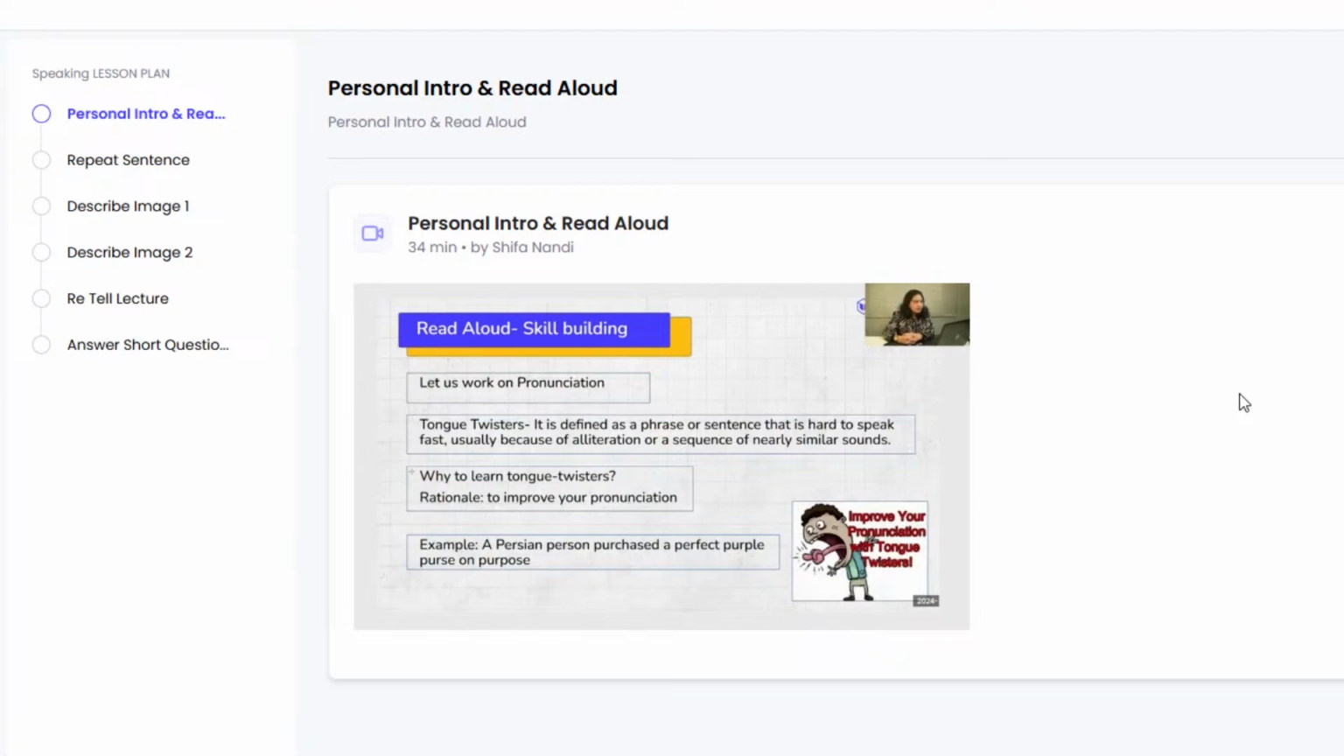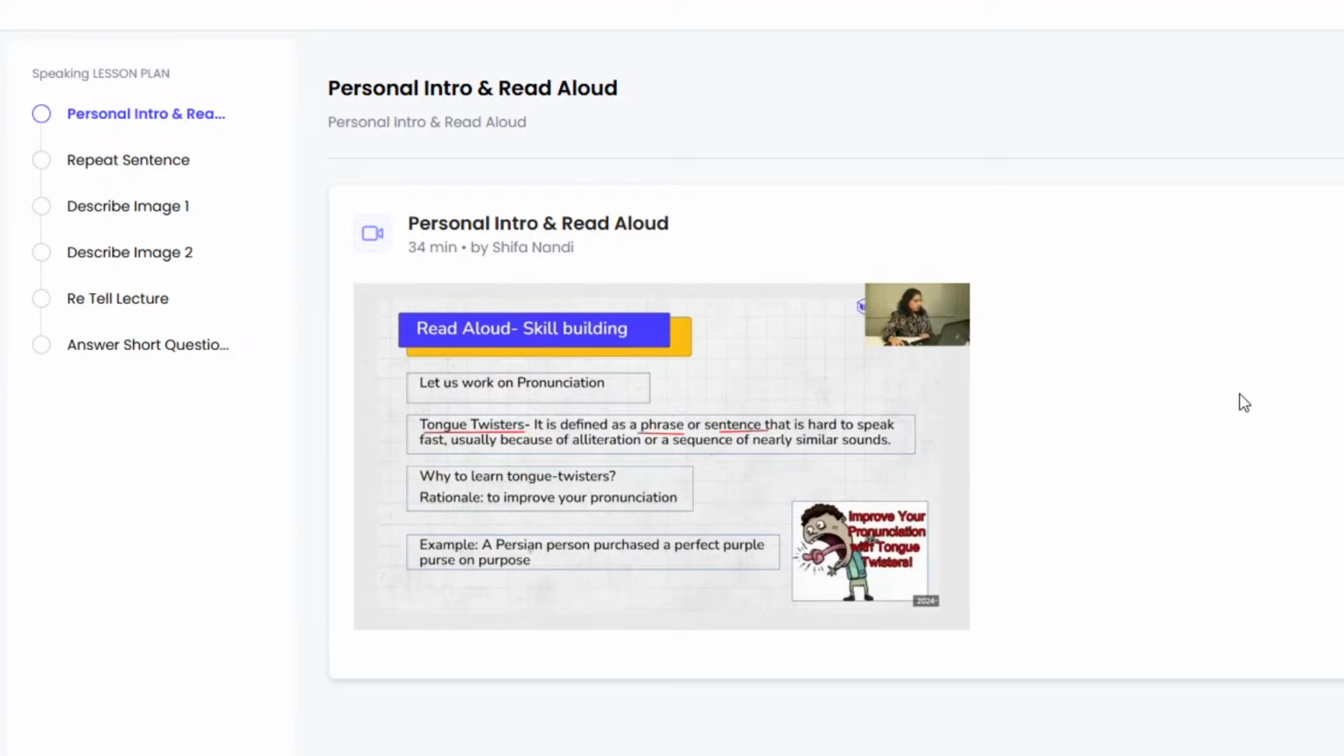And why tongue twisters? You can see on the screen that we have tongue twisters here to improve your pronunciation. Tongue twisters, what are they? They are basically a phrase or a sentence that is hard to speak, primarily because of the alliteration or the sequence of nearly similar sounds. Why learn tongue twisters? Primarily because they help you improve your pronunciation for the various consonants and vowels. And you are able to enunciate each word carefully and correctly if you build your skills in this area. So now let's look at one of the examples here.